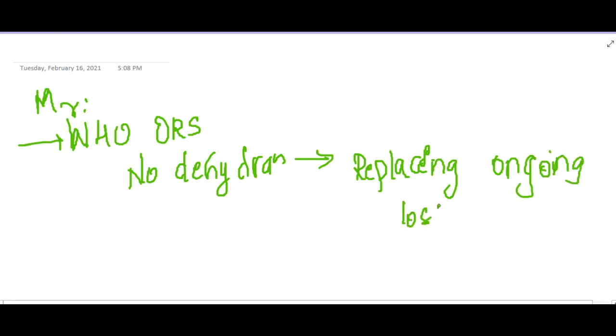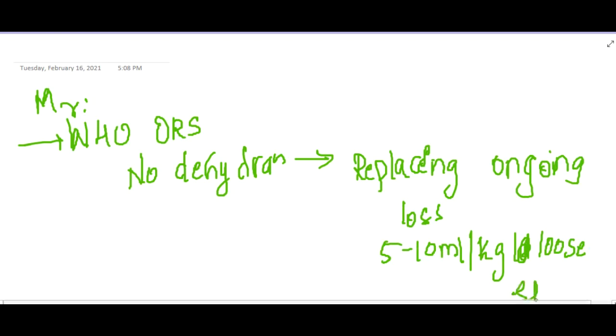We give 5 to 10 ml per kg per loose stool. Once the baby has a loose stool, you give 5 to 10 ml per kg. This is plan A, for no dehydration.